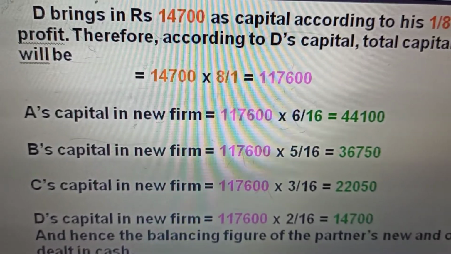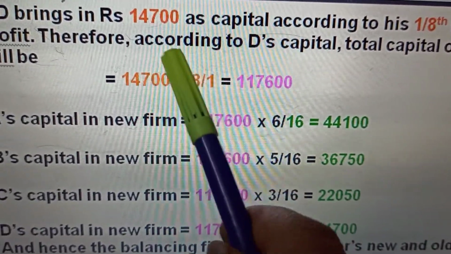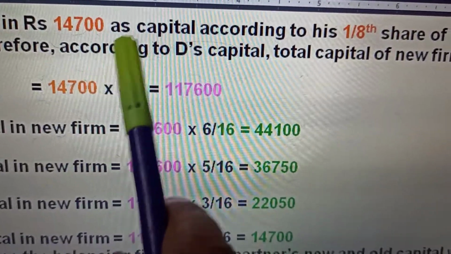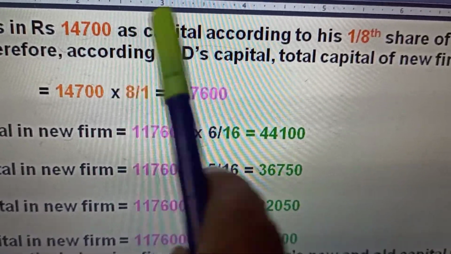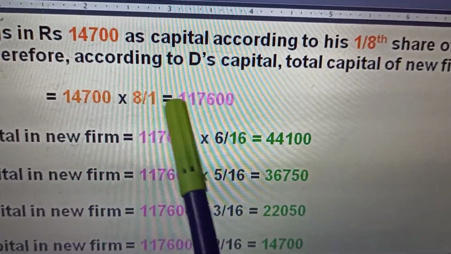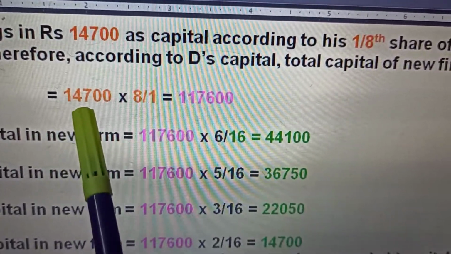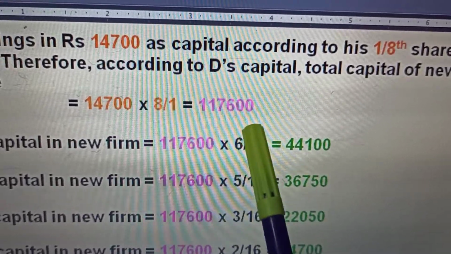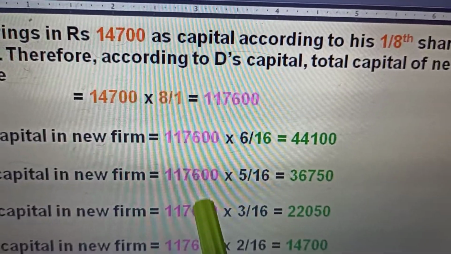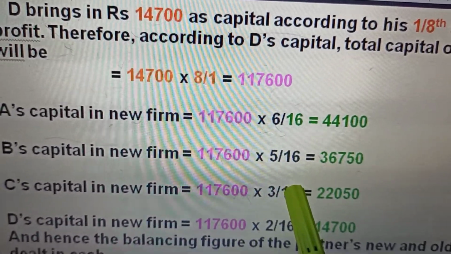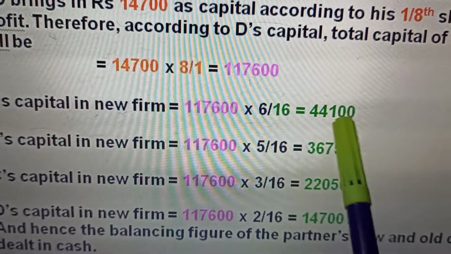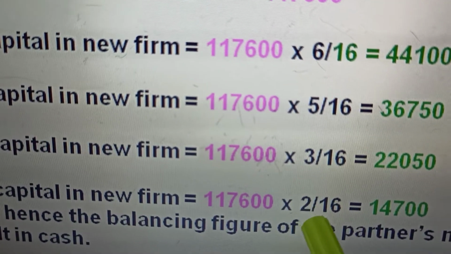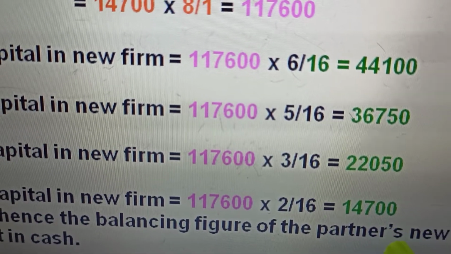D brings in rupees 14,700 as his capital, which is according to his 1/8 share. According to his capital and his share, we find out the full firm's capital. 14,700 for a 1/8 share means a full share will be 14,700 into 8 by 1, that is 1,17,600. This 1,17,600 is distributed in the new profit sharing ratio: A, B and C's capital, and D's capital, which is 14,700.